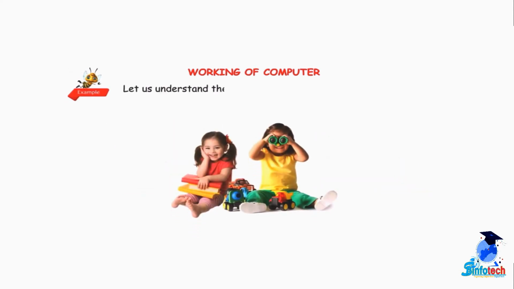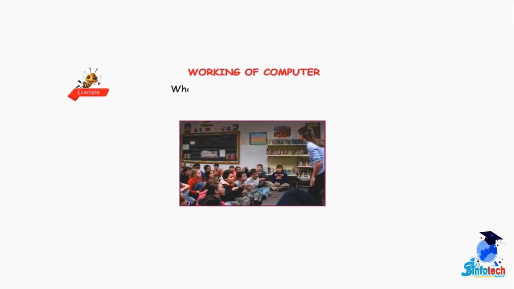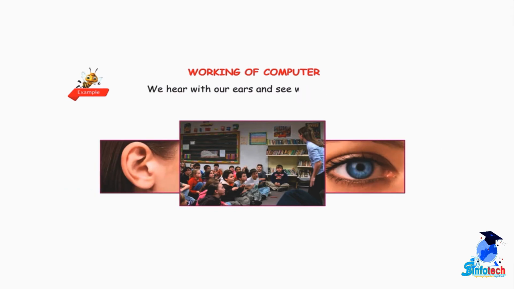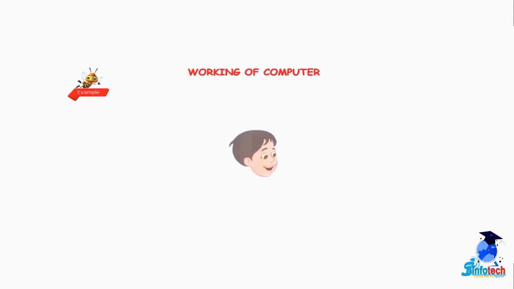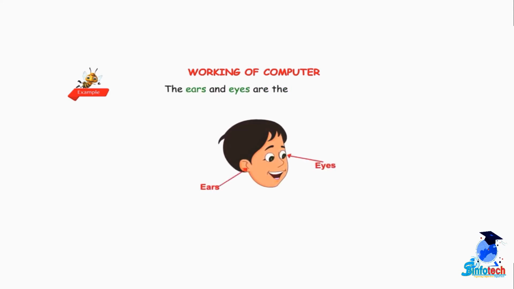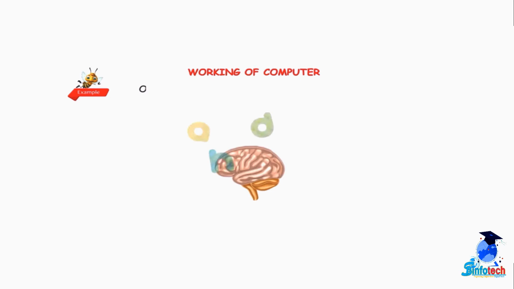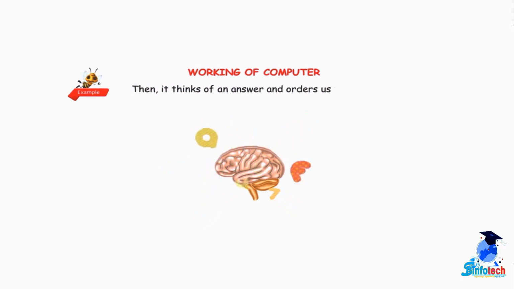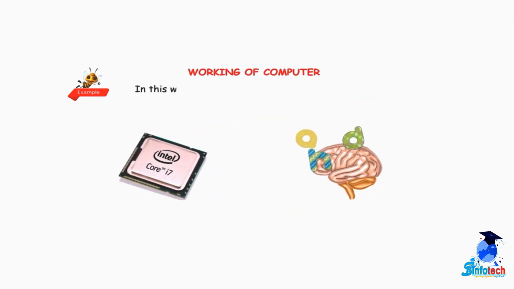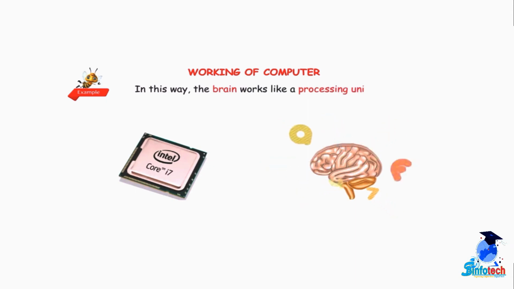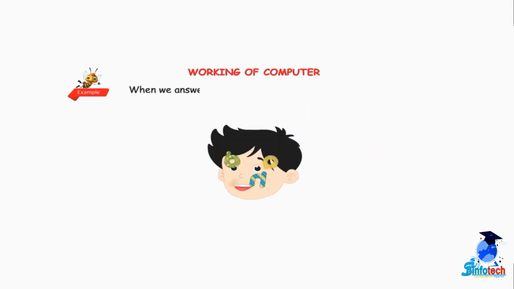Students, let us understand these steps by taking an example of our body. When a teacher asks us a question, we hear with our ears and see with our eyes. The ears and eyes are the input units. Our brain stores everything that a teacher says. Then it thinks of an answer and orders us to speak. In this way, the brain works like a processing unit. When we answer with our mouth, it works like an output unit.